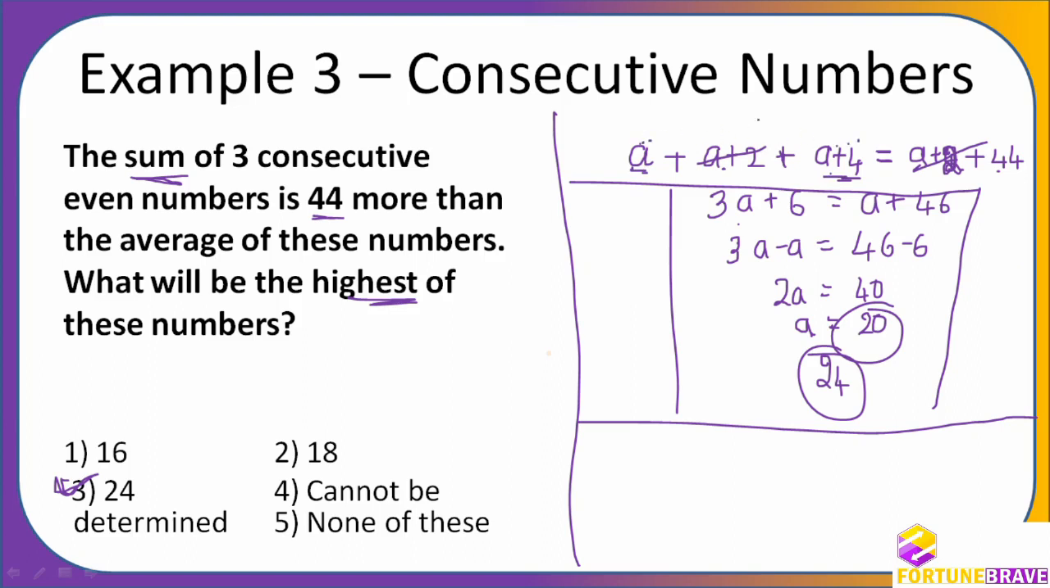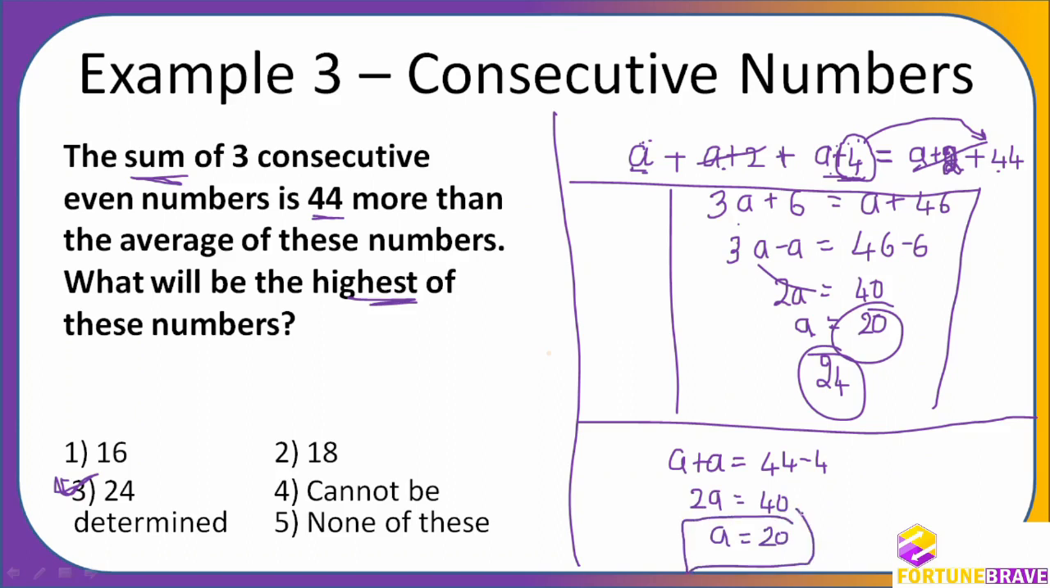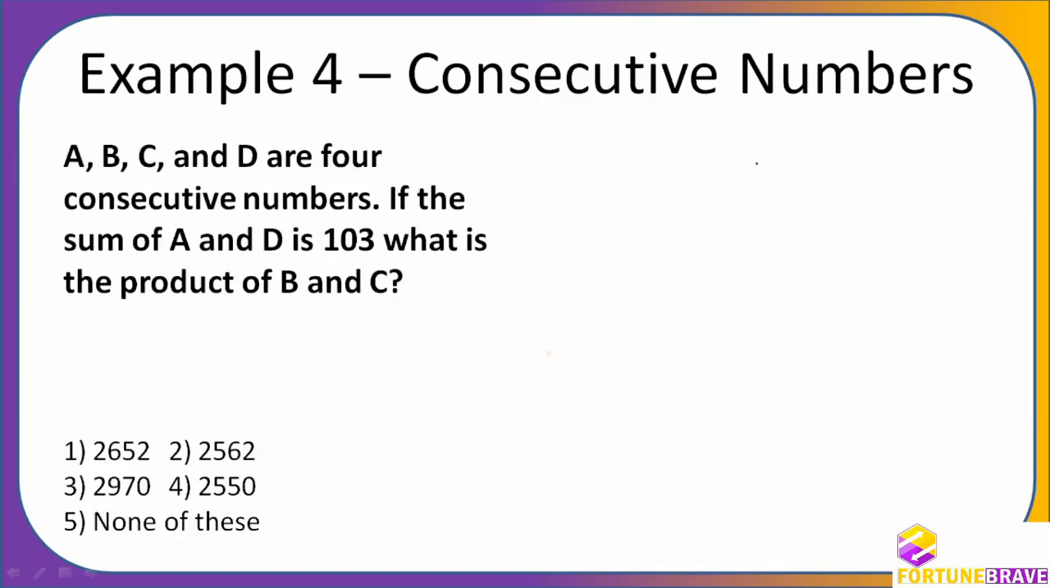And what is the difference between first and last number here? First and last number, the difference is 4. So therefore, this 4, if I send it this side, my equation will look like A plus A is equal to 44 minus 4 now directly. Not all these things. This is how you solve. So 2A is equal to 40. Therefore, A is equal to 20. So I can do this directly. If you can directly cancel out, and if you understand and solve it, it is very, very easy. Okay, one more consecutive number question.